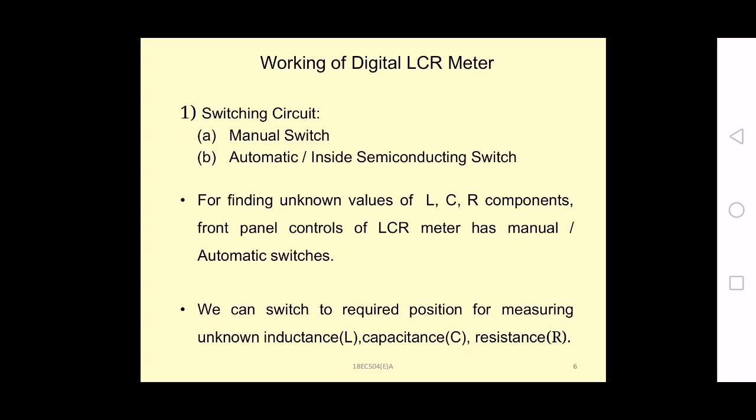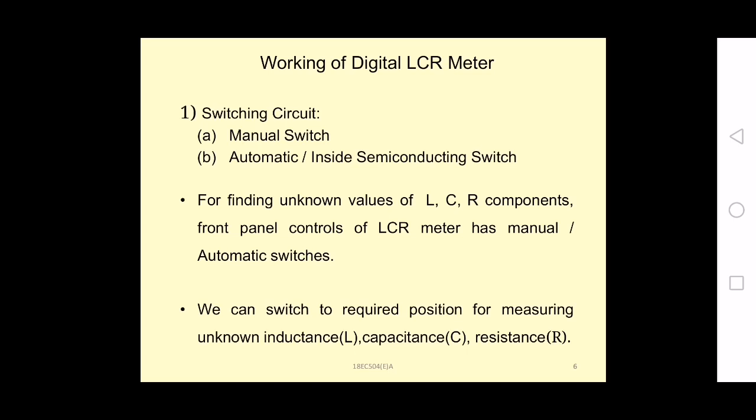You can select L if you are measuring the inductance, C for measuring the capacitance, and resistance for measuring the unknown resistance. Within this we again have different ranges, and the desired range can be selected with the help of the range selector switch.